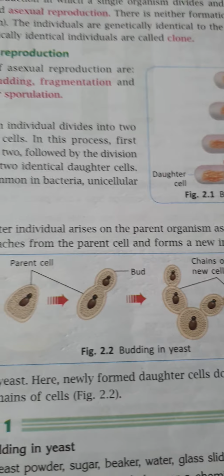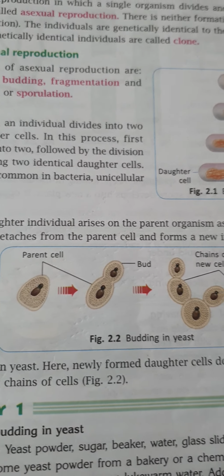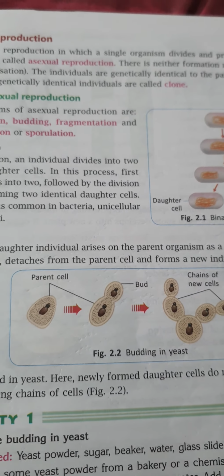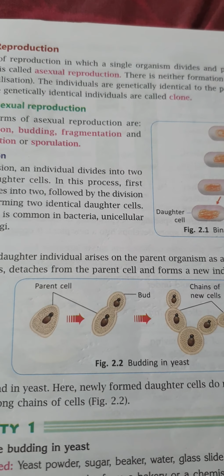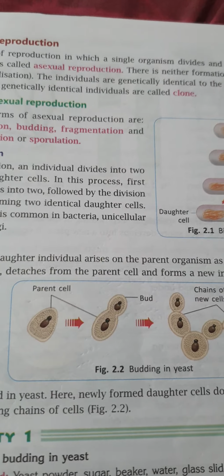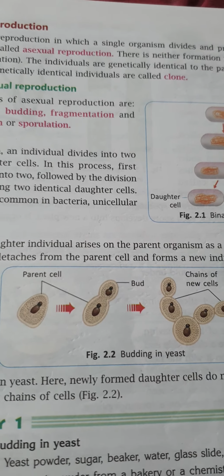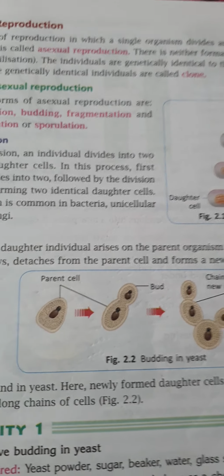That's why these individuals are known as clones, and in humans too there are many clones formed. These clones are the same as the original person.